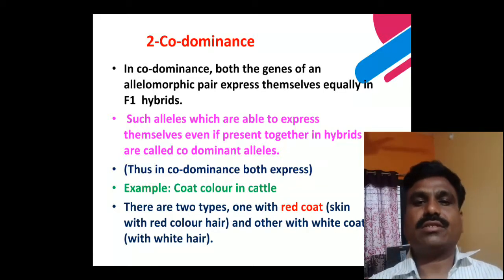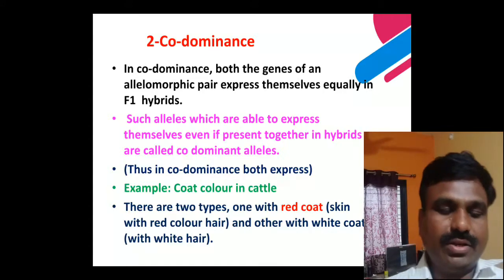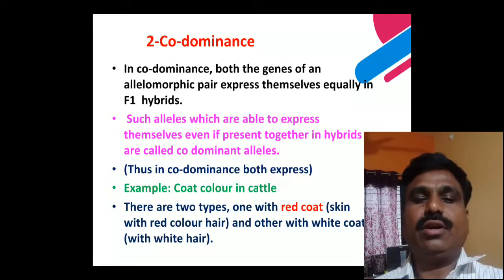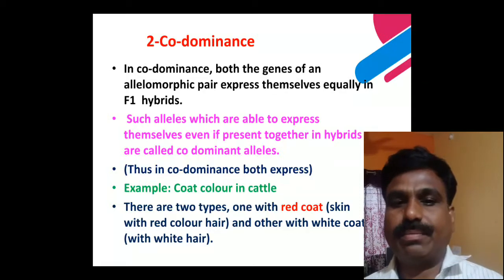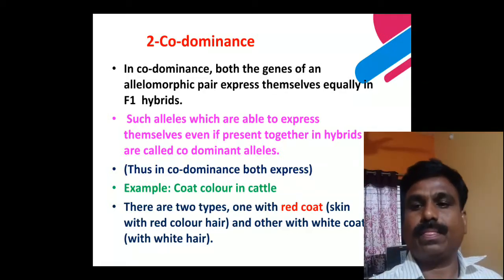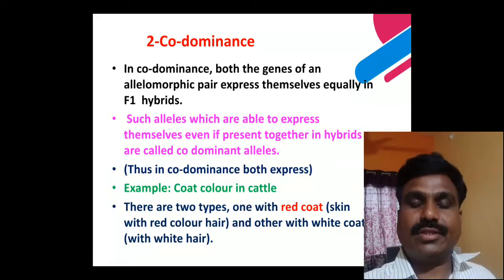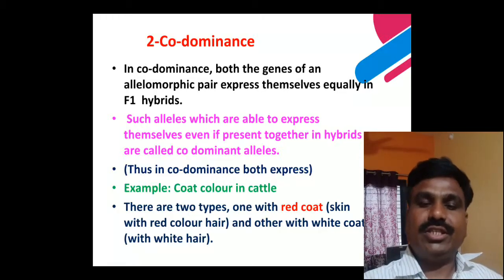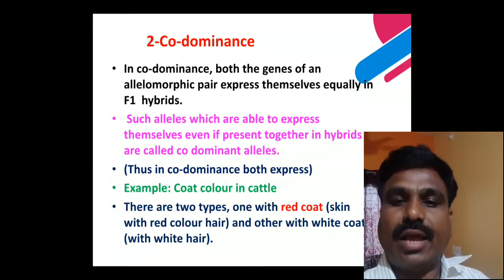Such alleles, which express themselves in the F1 generation and are present together in F1 hybrids, are called codominant alleles. In codominance, both genes are expressed in the F1 hybrid even in the presence of the other allele.